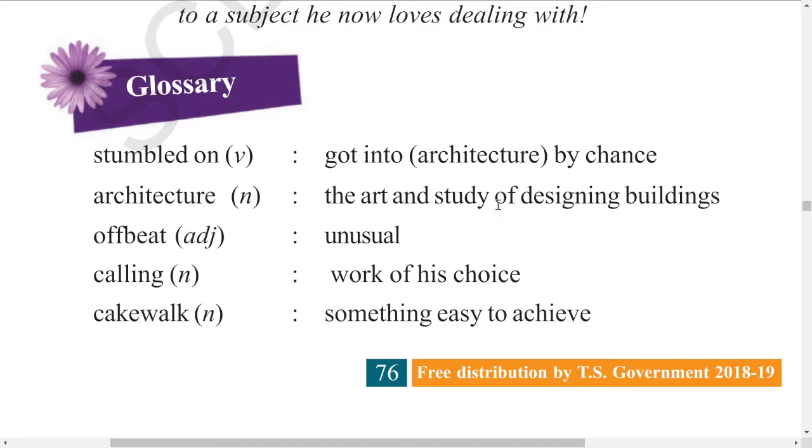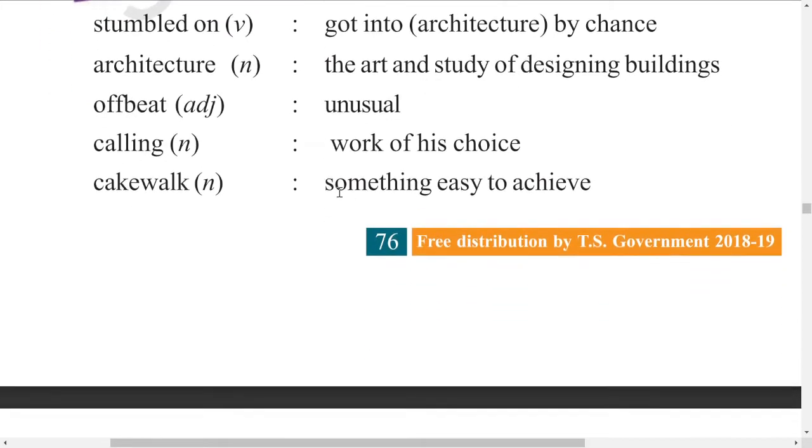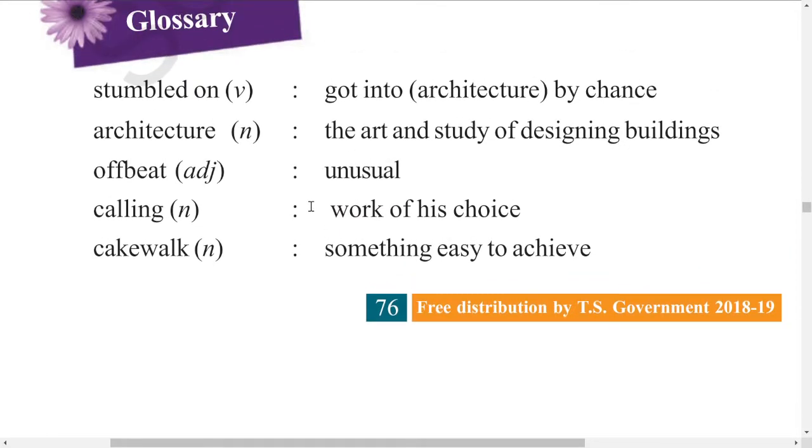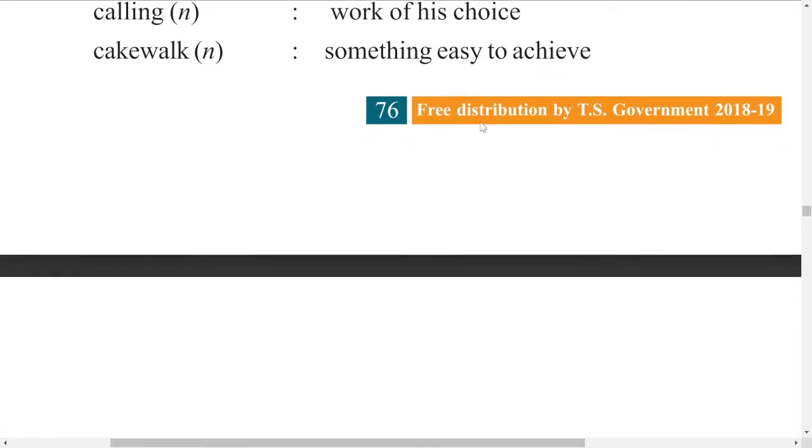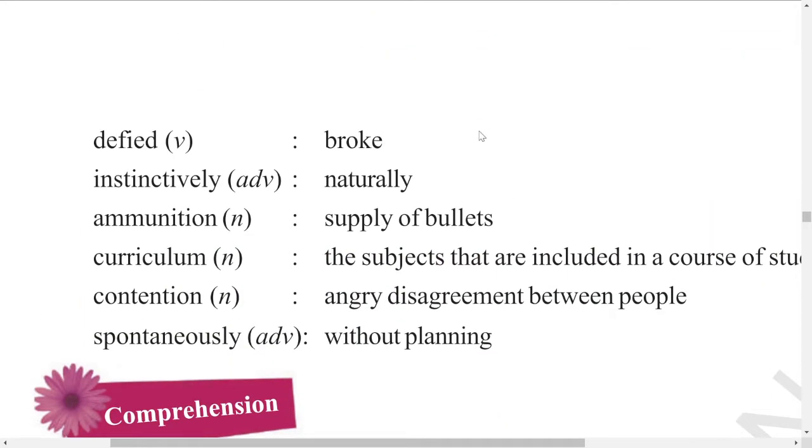Architecture is the art and study of designing buildings. Okay, architects and architecture. Next one, offbeat is unusual. Calling is work of one's choice. Next, cakewalk is something that is easy to achieve. When someone asks you to do something that is comfortable, then you can say it is a cakewalk for me. Defied is broke. Instinctively, that comes from within, naturally, inbuilt.